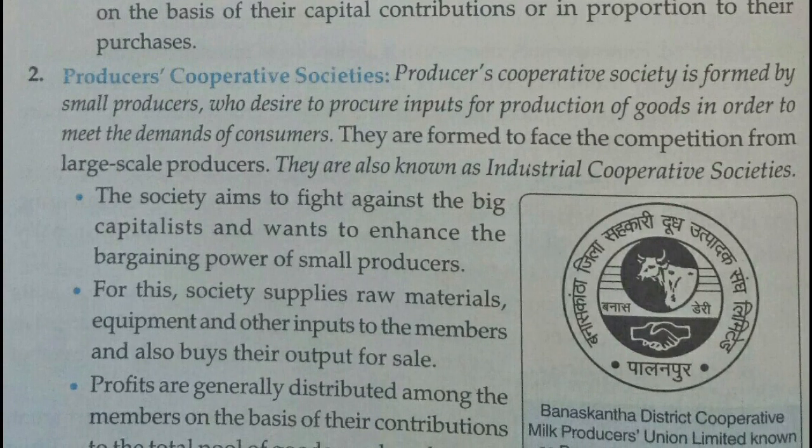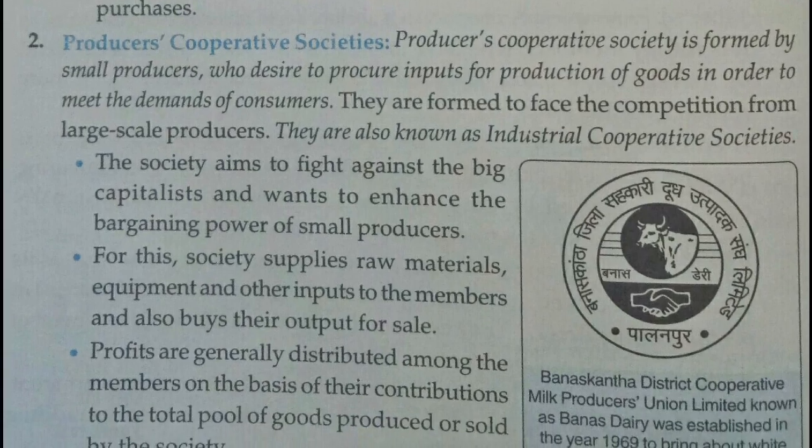Then we have producers cooperative society. As the name suggests, it is formed by small producers who want to purchase inputs so that they can produce goods and meet the demands of the consumers. They are unable to face competition from the large scale producers, so this group of people has formed a cooperative society, known as the producers cooperative society.